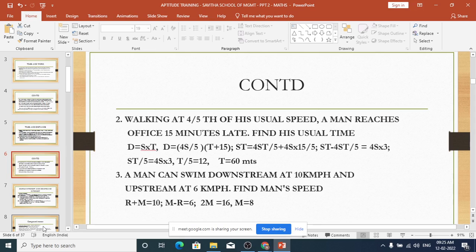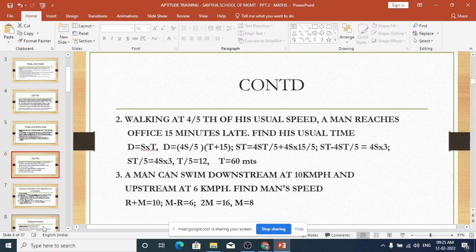Here the usual speed and usual time he takes to cover a distance d. So usual speed into usual time is equal to distance. But now he is walking only 4/5 of his usual speed and he reaches late by 15 minutes. But the distance is same.